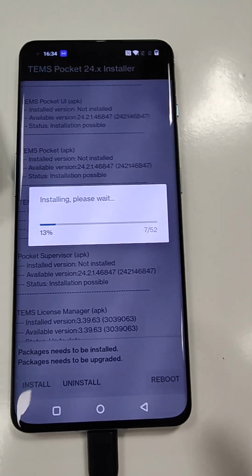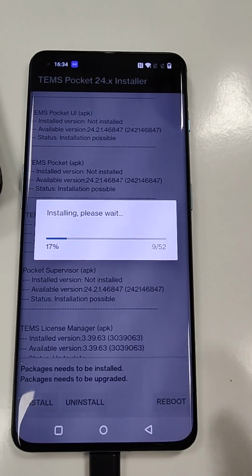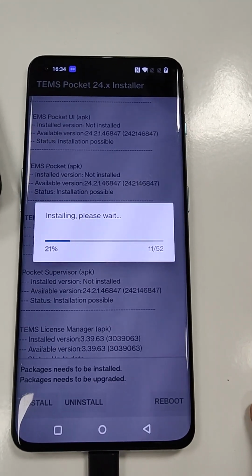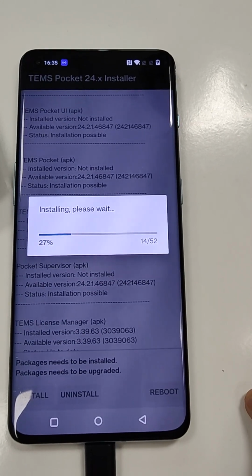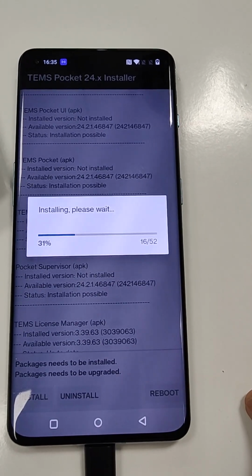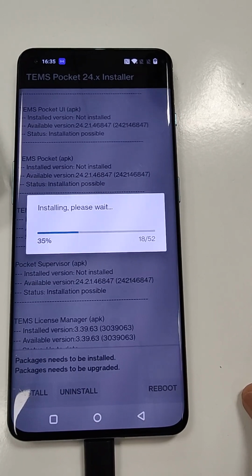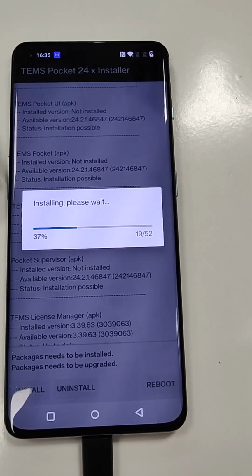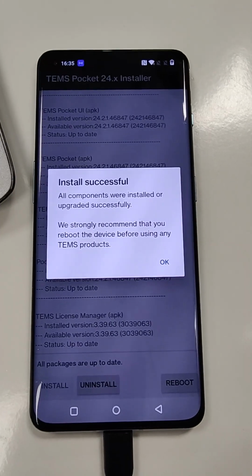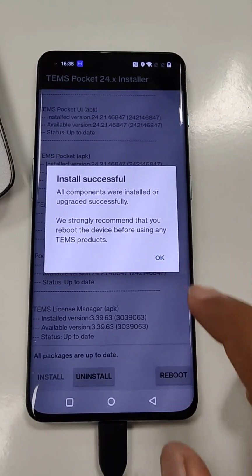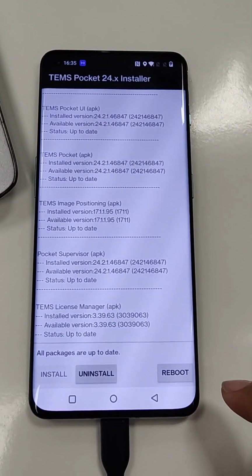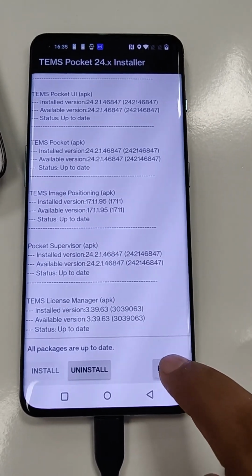We have to wait. It seems that install successful. Click on OK and reboot the device.